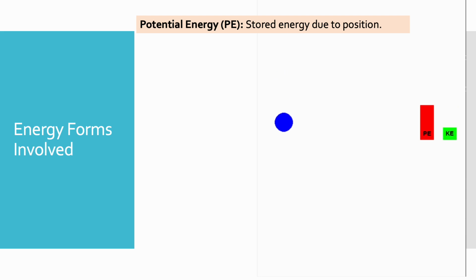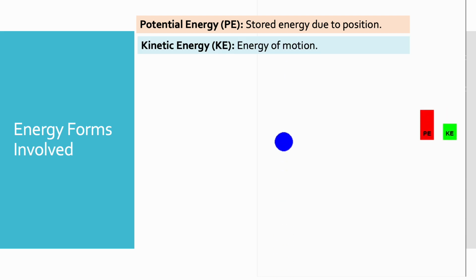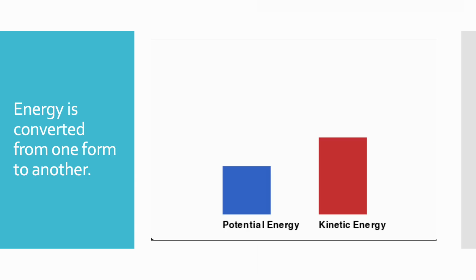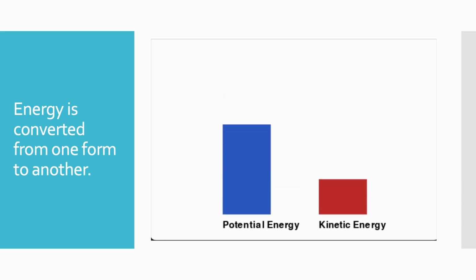Potential energy is the stored energy due to position. Kinetic energy is the energy of motion. The total energy remains constant. Only the energy form changes. This proves that energy is simply converted from one form to another. Potential energy is converted into kinetic energy and back again, but the sum always stays the same.